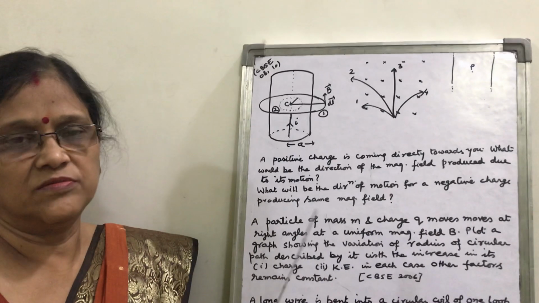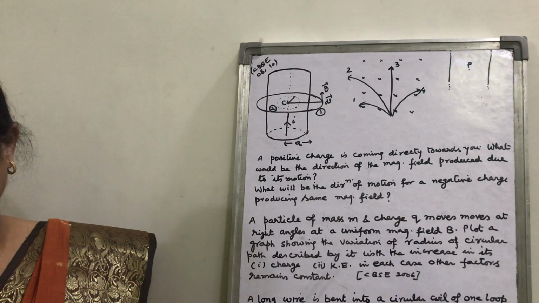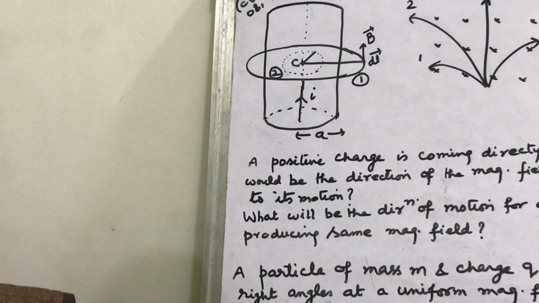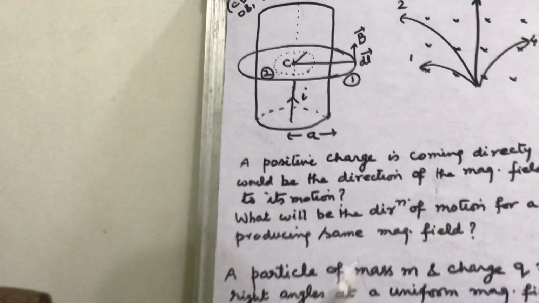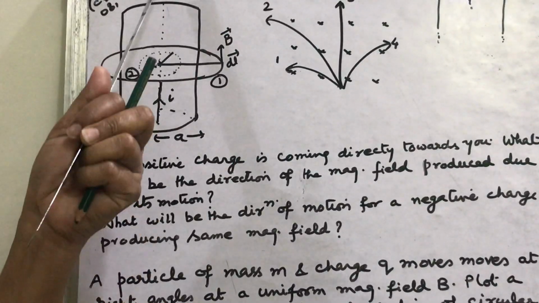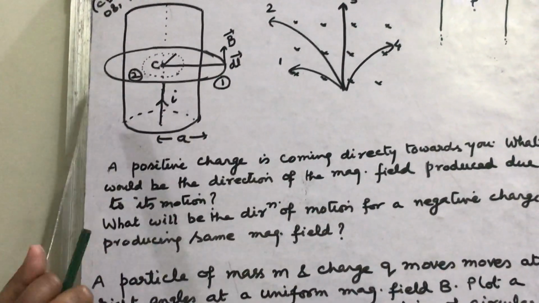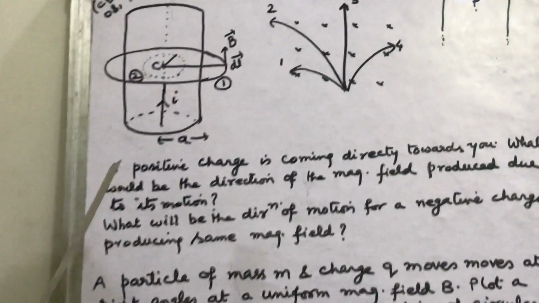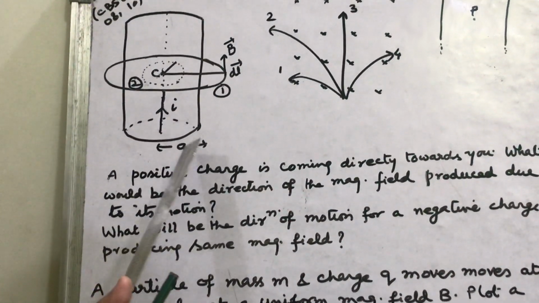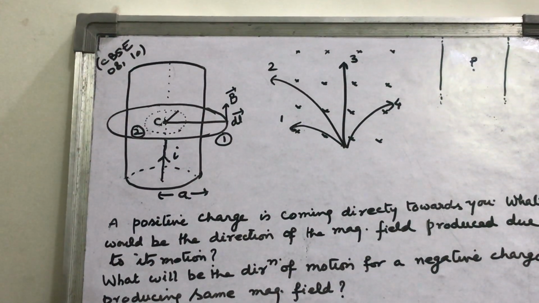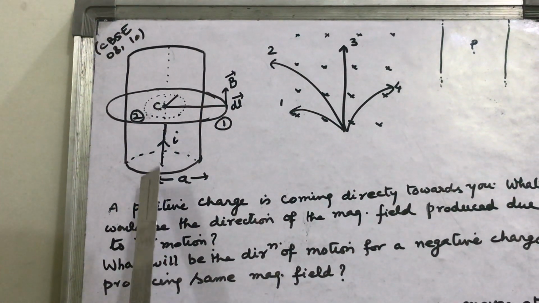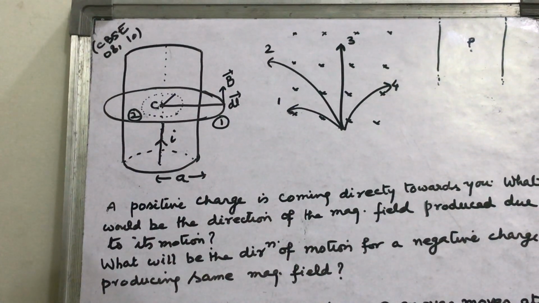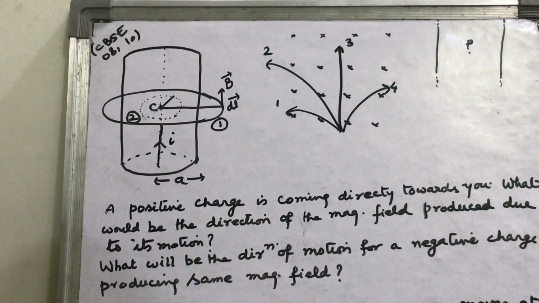In the first question, it is given here: calculate the magnetic field intensity due to a long straight wire of circular cross section. This is the long straight wire I have shown here, a circular cross section of radius A, carrying steady current I. This steady current I is distributed uniformly across the cross section.